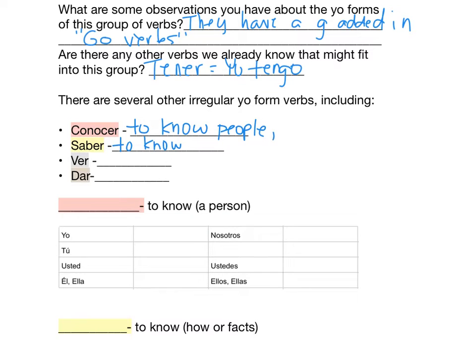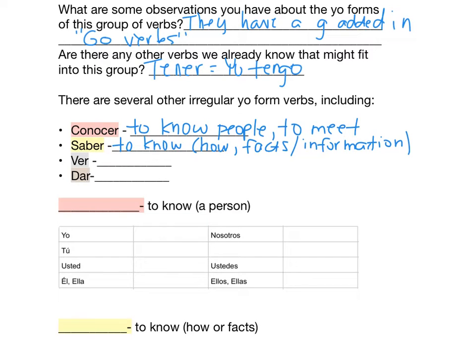It can also mean to meet people. Okay? Saber means to know how to do something, or it can mean to know facts or information. So they're just different types of knowing, so you use them in different contexts. Depends on if you're knowing facts or information, or knowing how to do something, or if you're knowing people.